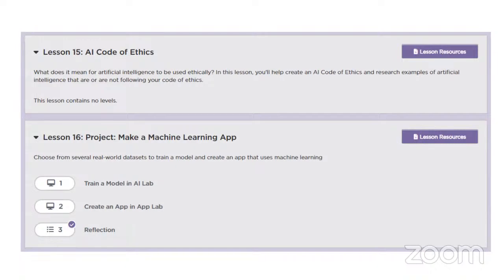There are weird ideas from different people, saying, oh, AI can wipe out the whole world. What's going to happen to us and everything? But yeah, this is what we're going to talk about. What is the code of ethics of AI?